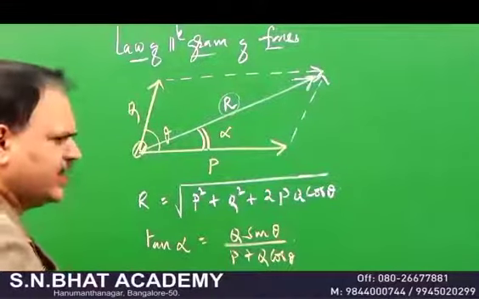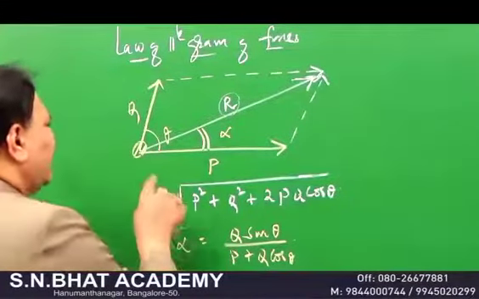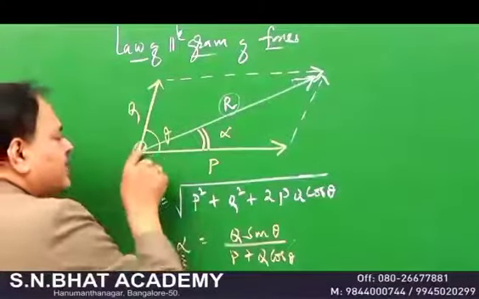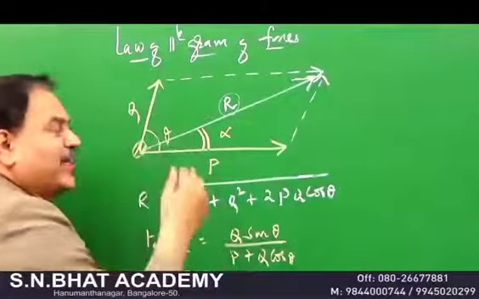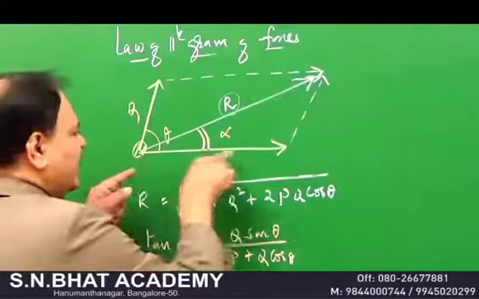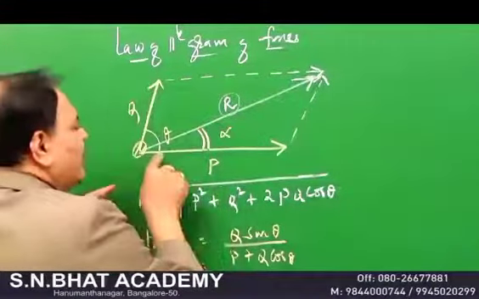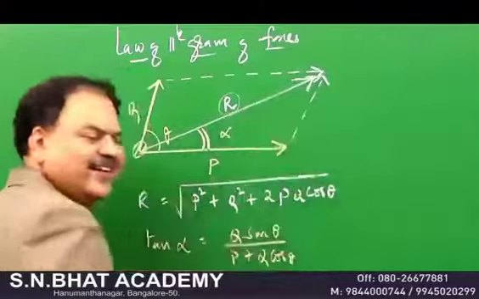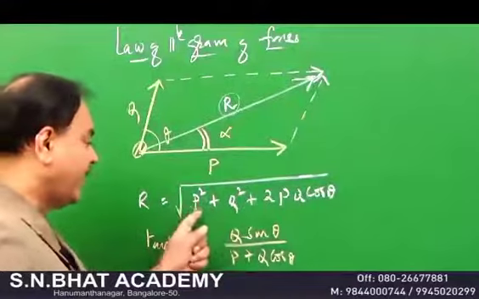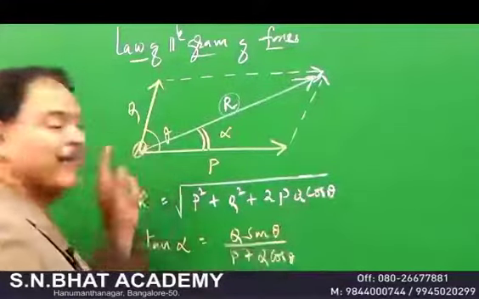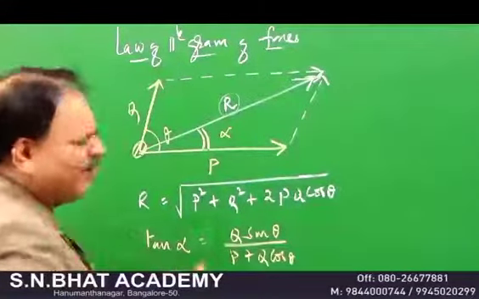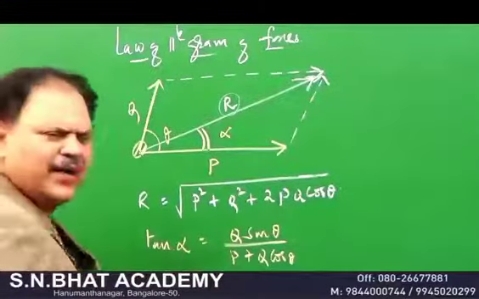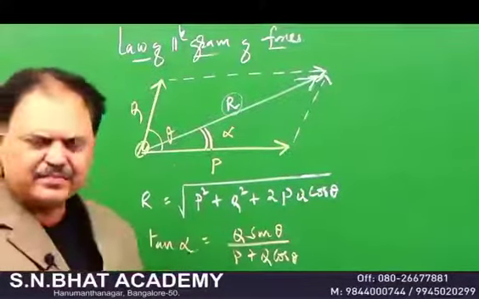Here are illustrations for this one. You may have seen that at the bank of a river, the boat is pulled not by one person, but by two to three persons. The boat neither moves in this direction nor in that; if two persons are pulling in this direction and the other two in that, then the boat moves in the resultant direction. That resultant depends on P and Q and also the angle between them. You can think a lot about this one. It's very, very important for you, my dear students. You stress on this one.